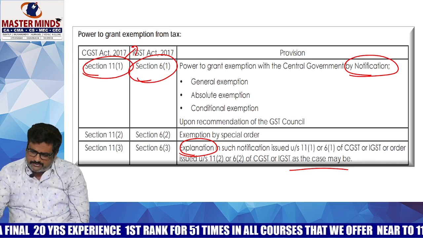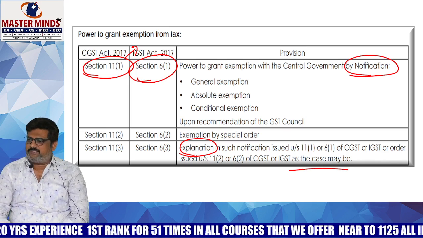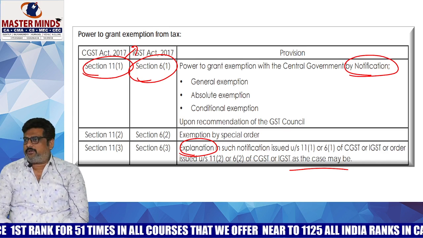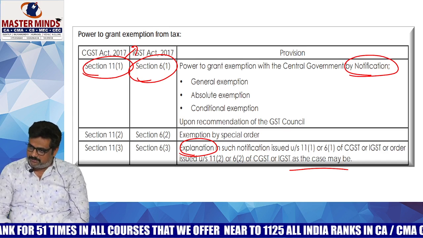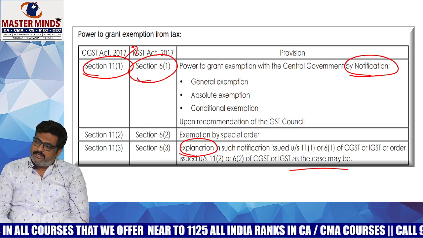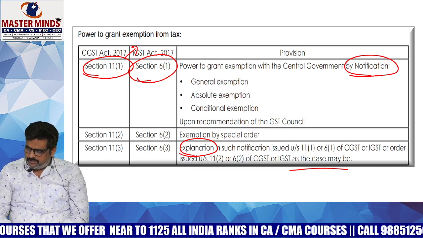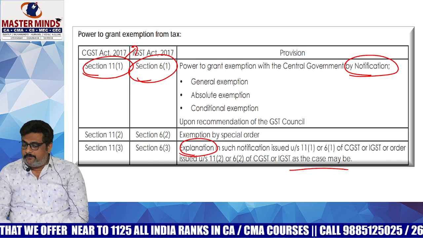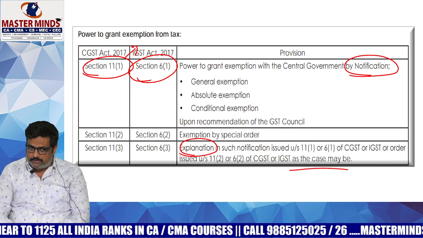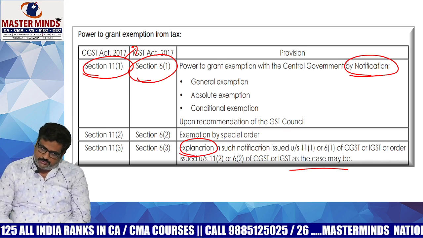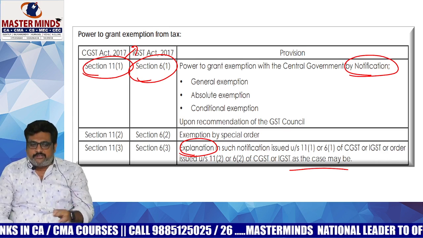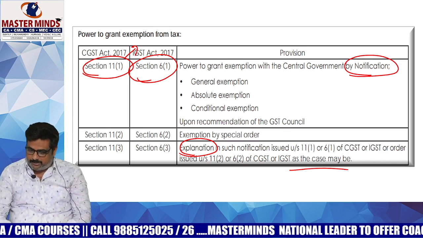The question is, say for example, on Feb 1st we issued the exemption notification, and we issued the explanation for that particular exemption notification on, let's say, June 1st. From which date will this explanation be effective? Is it from Feb 1st or June 1st? They will have a retrospective effect. From the date when the original notification was issued, from that particular date, this explanation clause is also valid. Generally, explanation clauses will have retrospective effect. That is the point we need to remember.